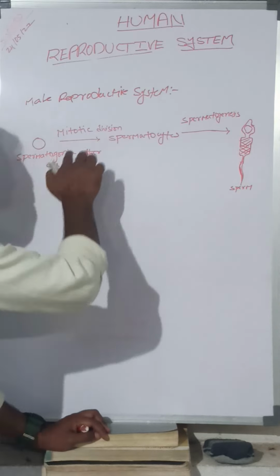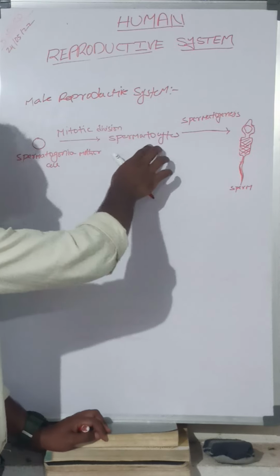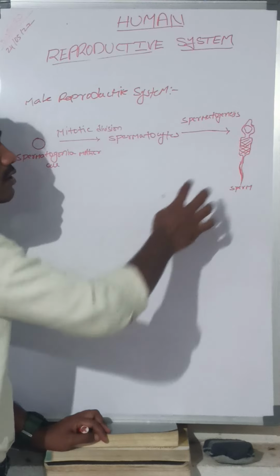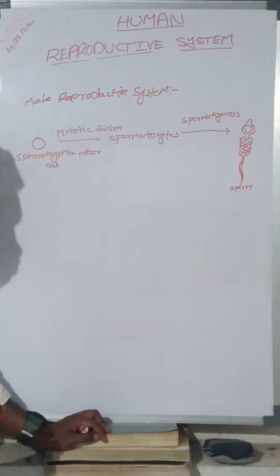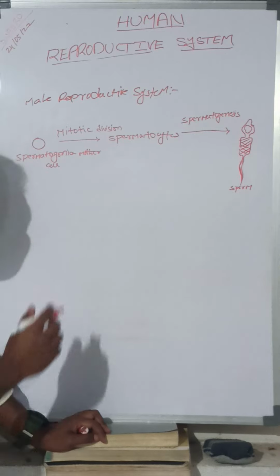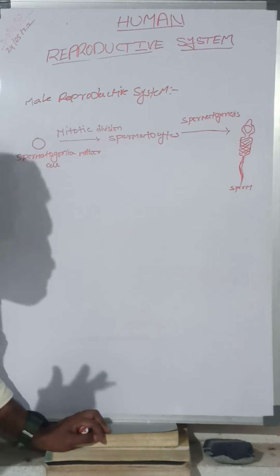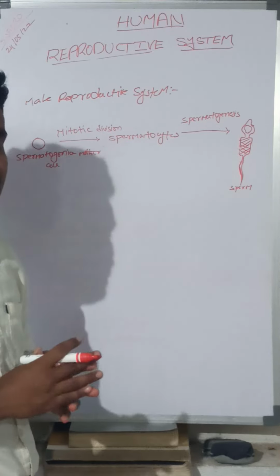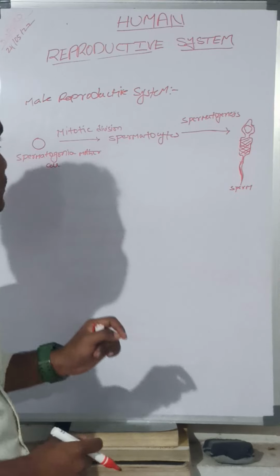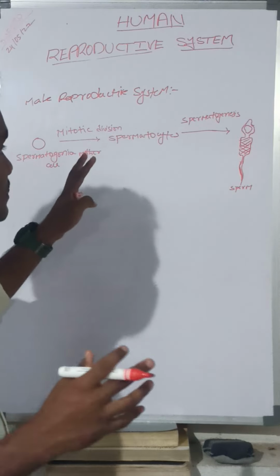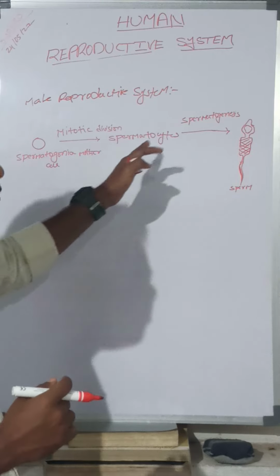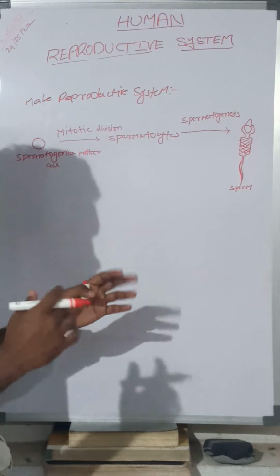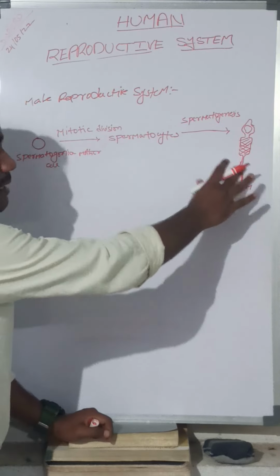The spermatogonia mother cells undergo mitotic division, which results in the formation of spermatocytes. The spermatocytes undergo the process of spermatogenesis, which results in the formation of sperm. You might have a doubt: what is mitotic division? Let me explain that in upcoming lectures, because we can't discuss everything at the same time. If we do, we will miss the flow of this lecture. Let me go step by step. Here the sperm is formed.